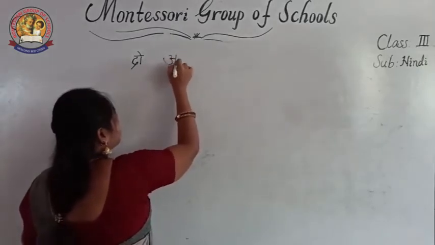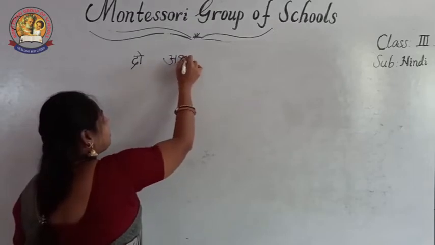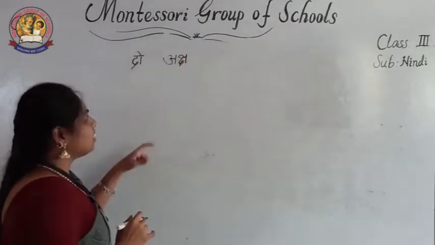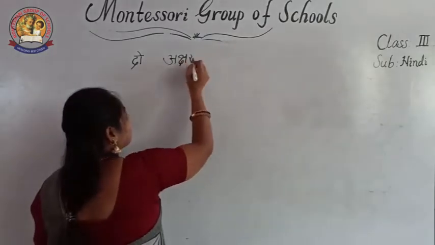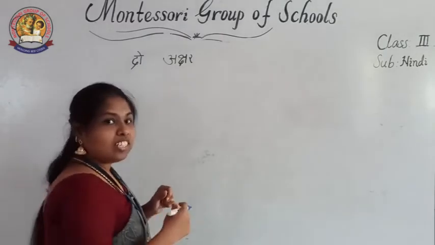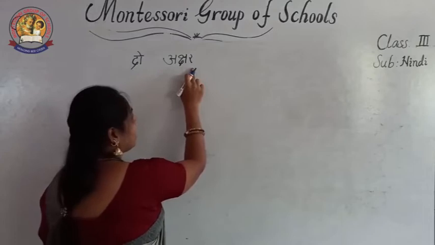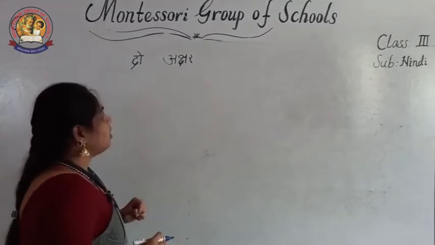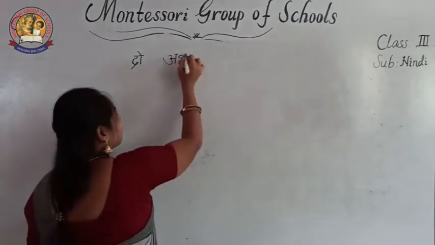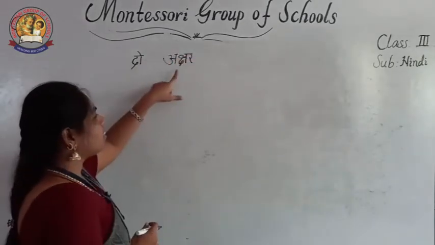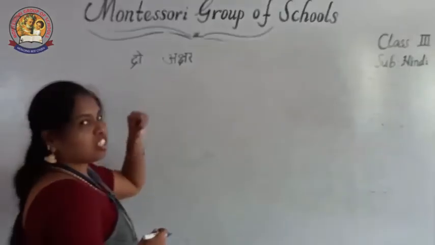Okay. Then next, what I am writing, you can easily read. If you read one letter, it is easy to read all the words. See, I have written only 3 letters here. You can read these 3 letters. A, sha, ra. Akshar. Do akshar.